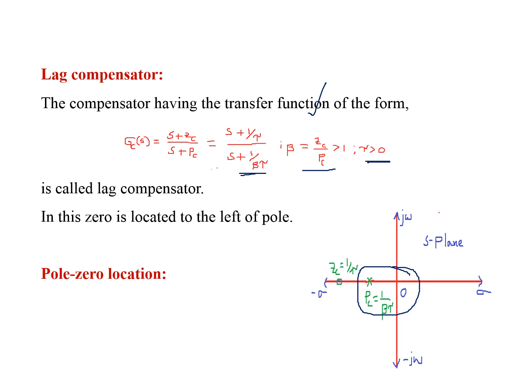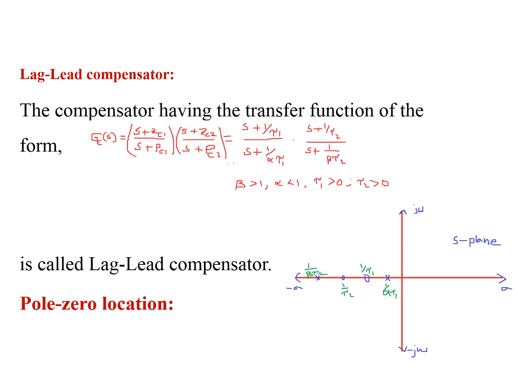Similarly, the combination of lead and lag compensators is the lag lead compensator. The transfer function for the lag lead compensator is Gc(s), a combination of the transfer functions of the lead compensator as well as the lag compensator.